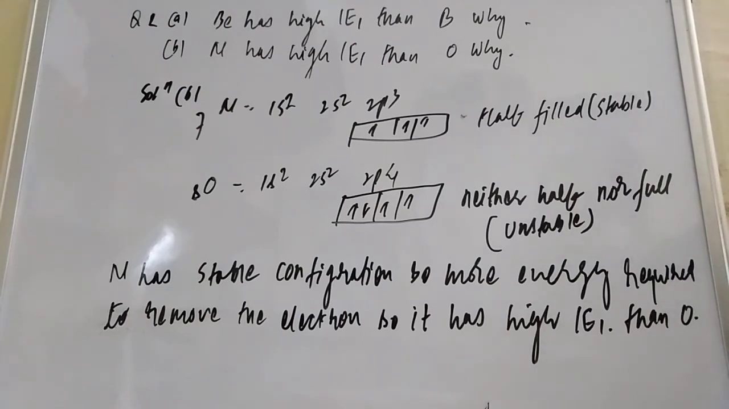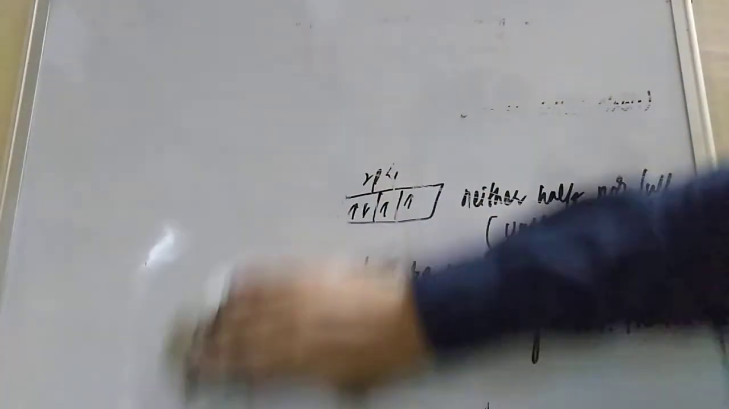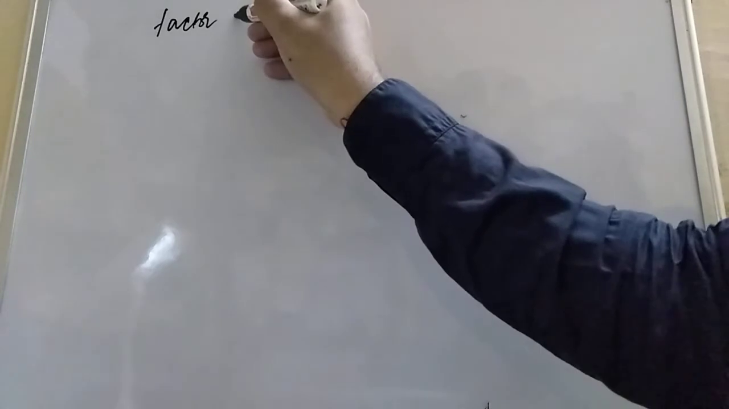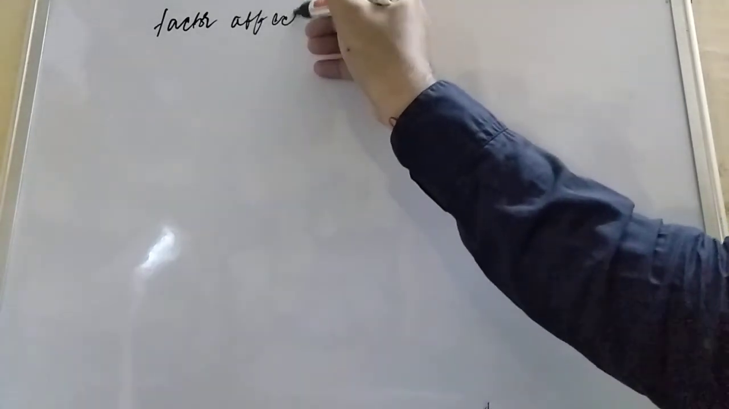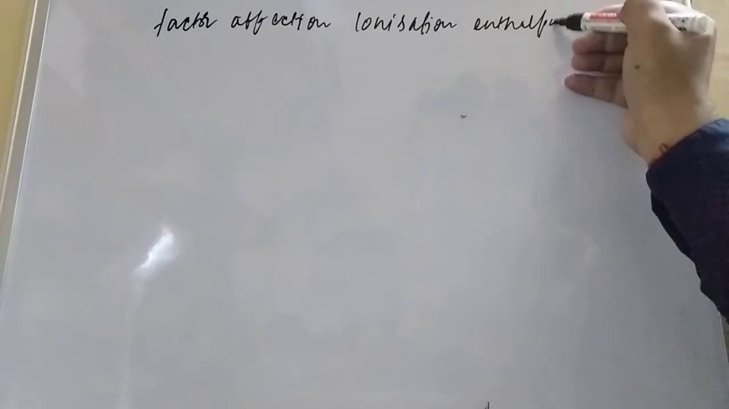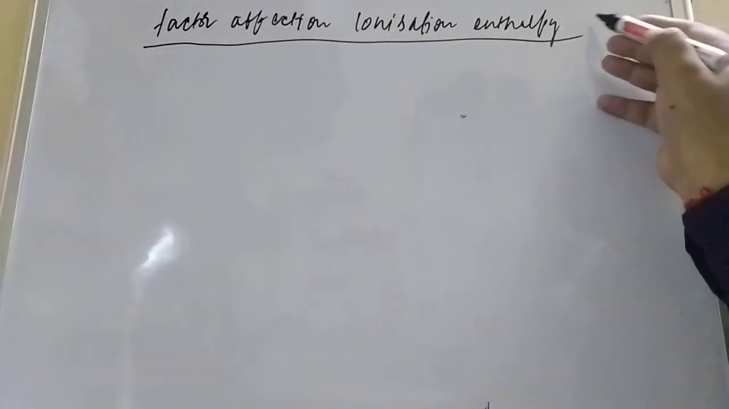Okay, now student, a very small heading we will go to: what are the factors affecting the ionization enthalpy. There are n number of questions that can be formed on this, student, which we will explain in a later lecture. Here you see the factors affecting ionization enthalpy. So what are the factors which are affecting the ionization enthalpy, student?